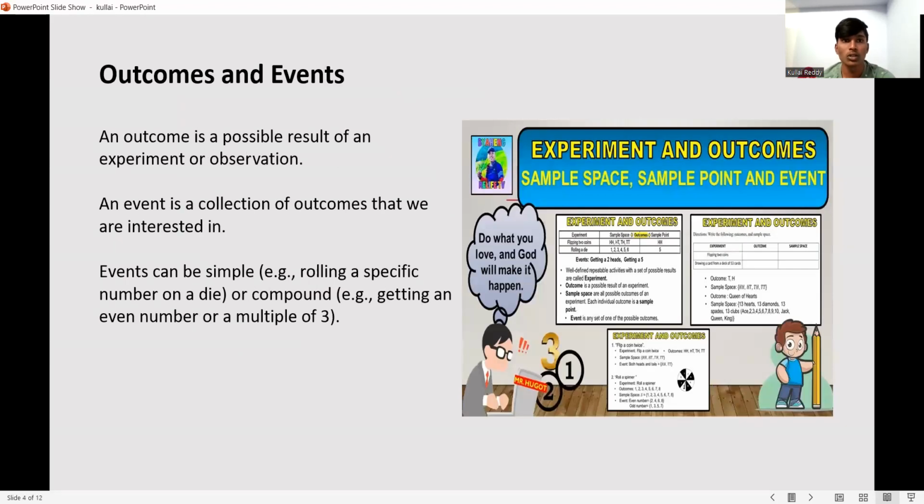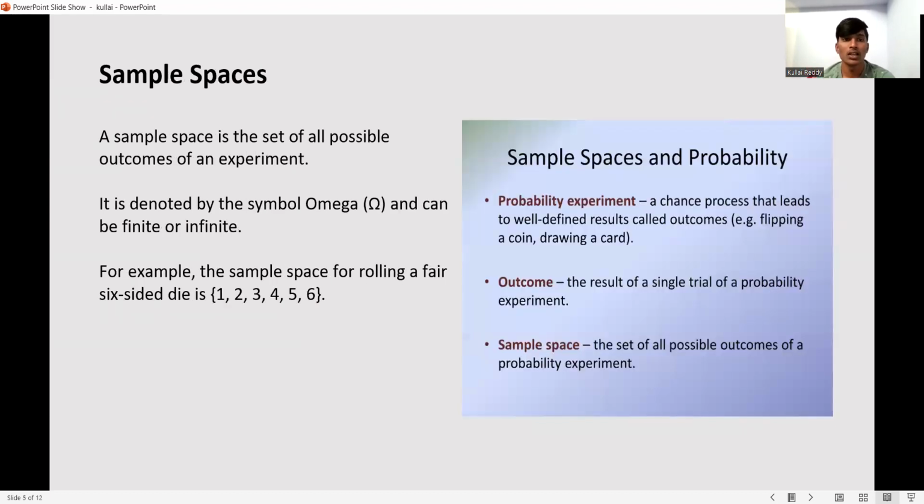And the second one is outcomes and events. An outcome is a possible result of an experiment or observation. An event is a collection of outcomes that we are interested in. Events can be simple or compound. An example of a simple event is rolling a specific number on a die. An example of a compound event is getting an even number or a multiple of three.